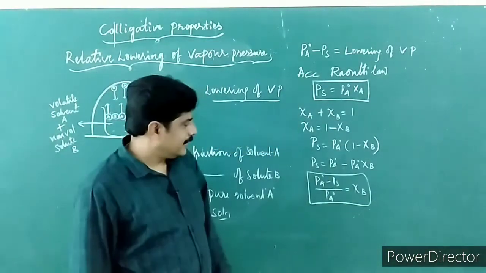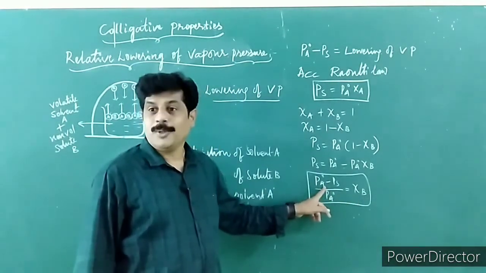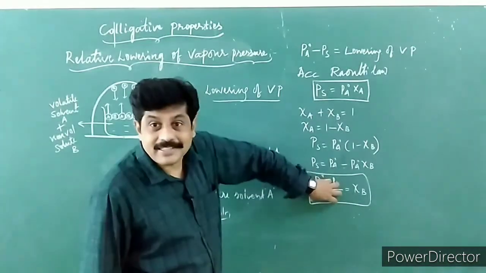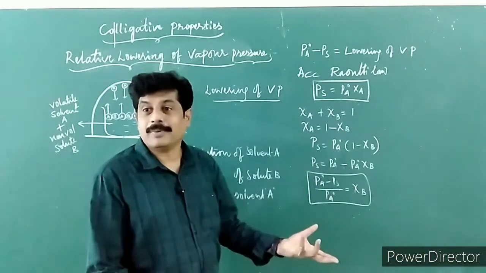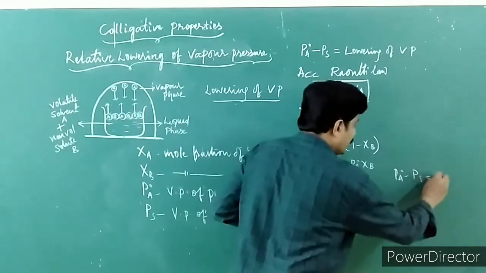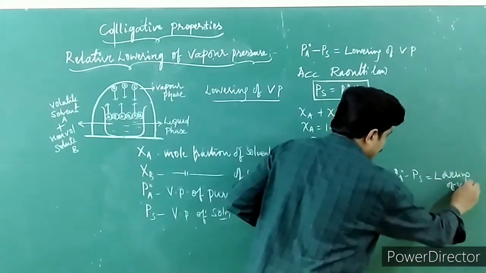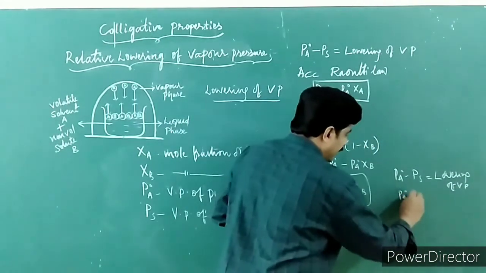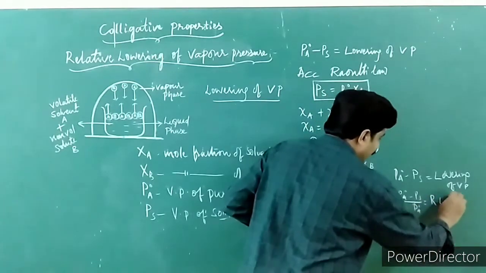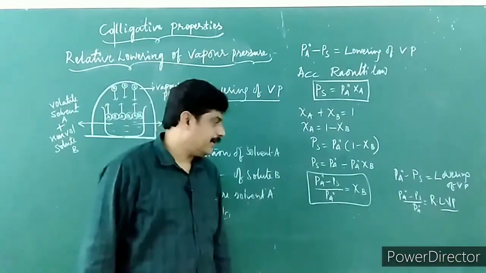What is that? χb is equal to Pa naught minus Ps upon Pa naught. What is this factor? This is nothing but relative lowering of vapor pressure. Remember, Pa naught minus Ps is equal to lowering of vapor pressure, and Pa naught minus Ps upon Pa naught is equal to relative lowering of vapor pressure. That you need to remember.